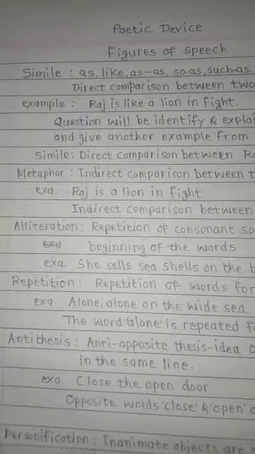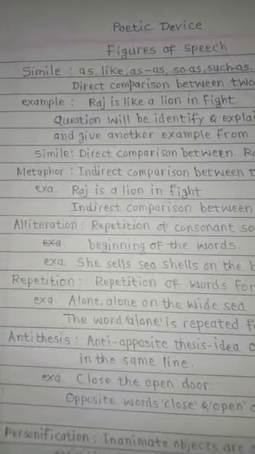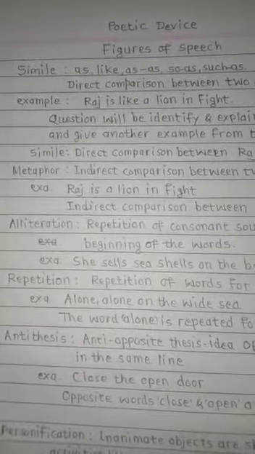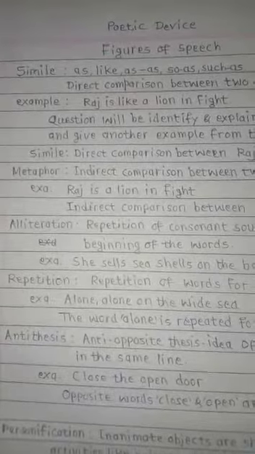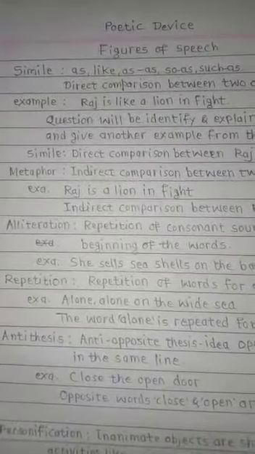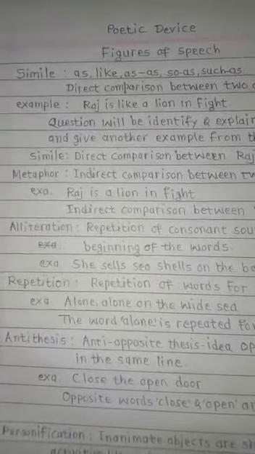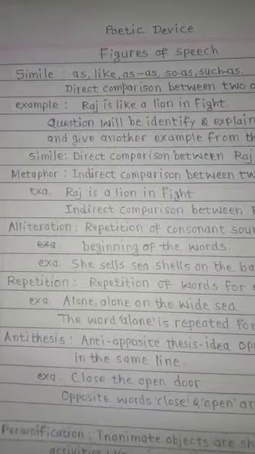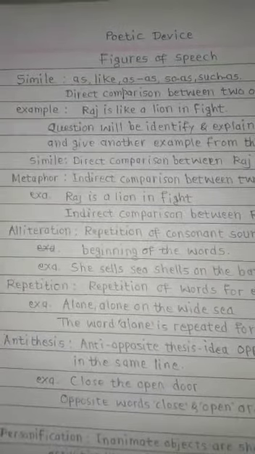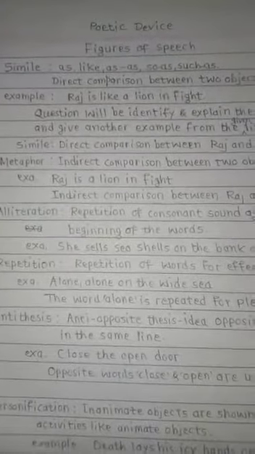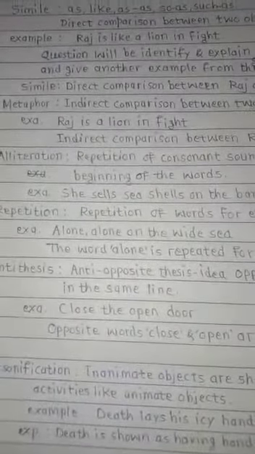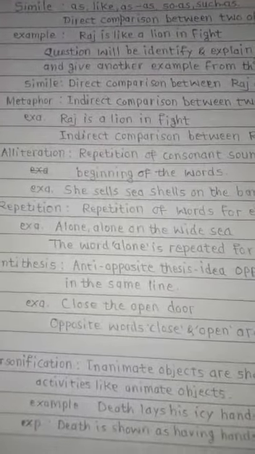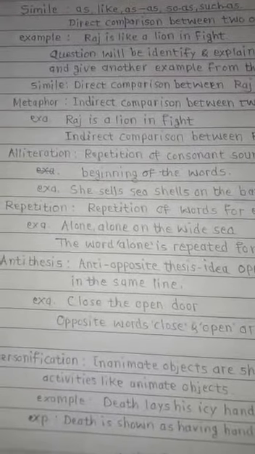In simile, there will be direct comparison between two objects, and there will be one common quality between them. Words such as like, as, so as, such words will show the direct comparison between the two objects. Example of simile is Raj is like a lion in fight. From like you can identify that it is an example of simile.